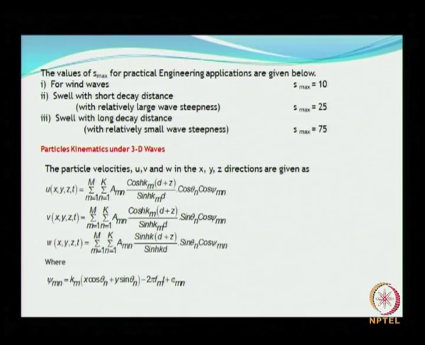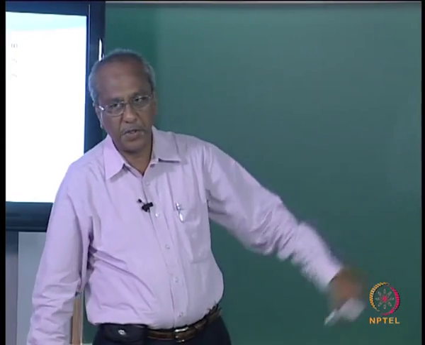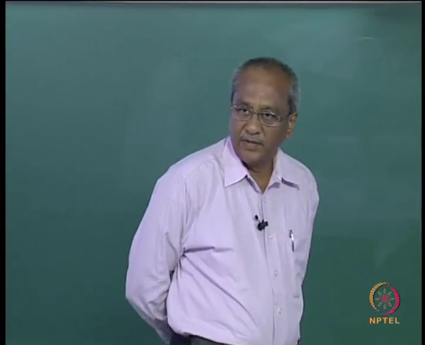So if you have measured u and v and you also know eta at a location, and if you want to prove that your measurements are correct, use these expressions and try to validate your measurements. Is that clear?